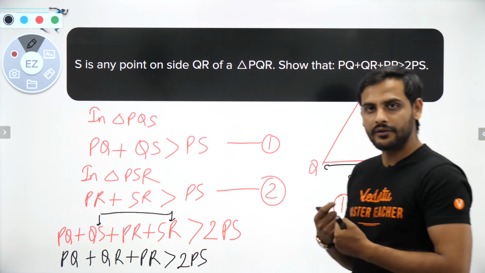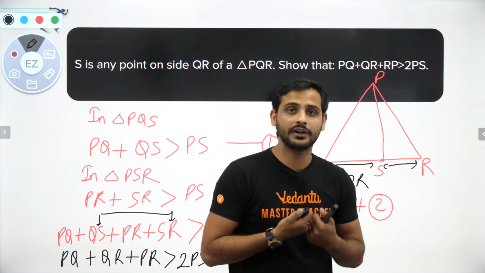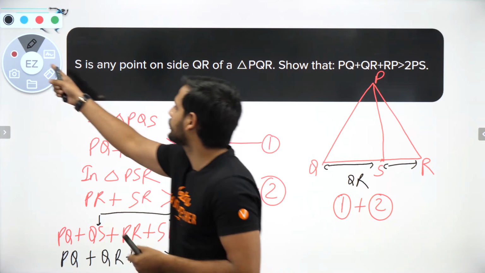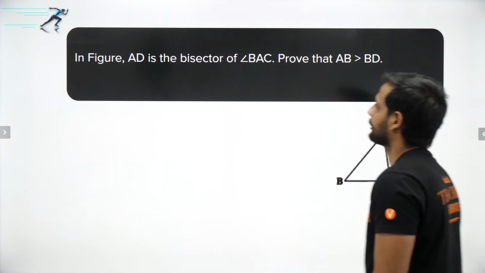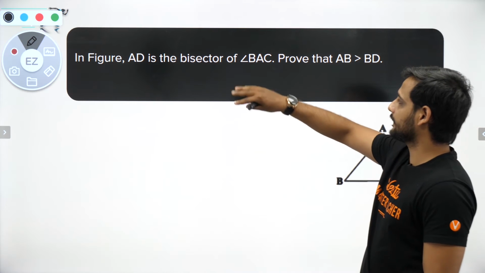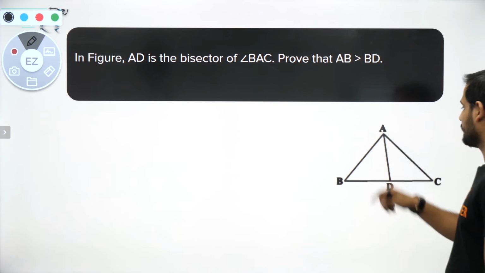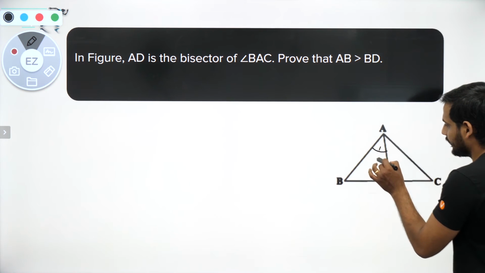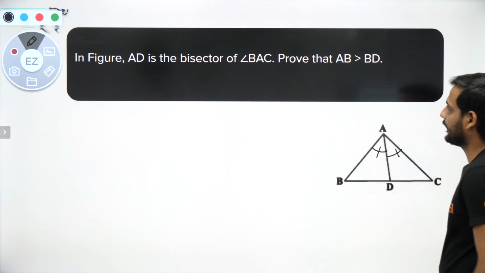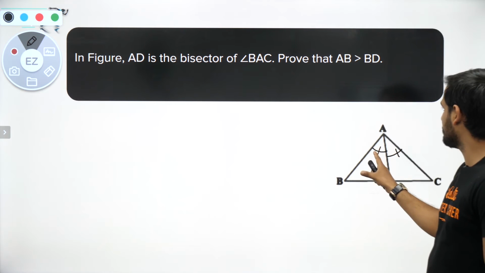Okay, so this is how we have to figure out how to use the triangular inequalities. Understood? Let's move ahead now. The next question is, as you can see in this part, AD is bisector of angle BAC. So that means I can say this angle is equal to this angle. Prove that AB is greater than BD.